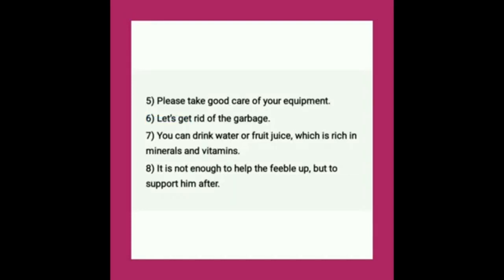Sixth, let's get rid of the garbage. Seventh, you can drink water or fruit juice which is rich in minerals and vitamins. Eighth one, it is not enough to help the feeble up, but to support him after. Feeble means someone who is weak. So find the uncountable nouns in these sentences.